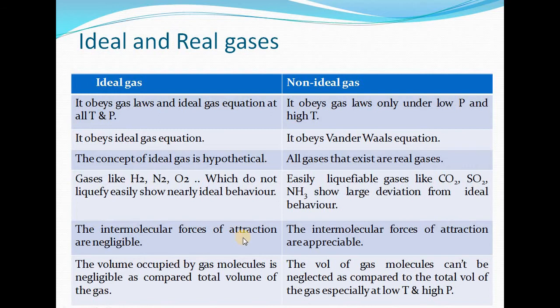The intermolecular forces of attraction will be negligible in case of ideal gas, whereas intermolecular forces of attraction will be appreciable in case of non-ideal gases.